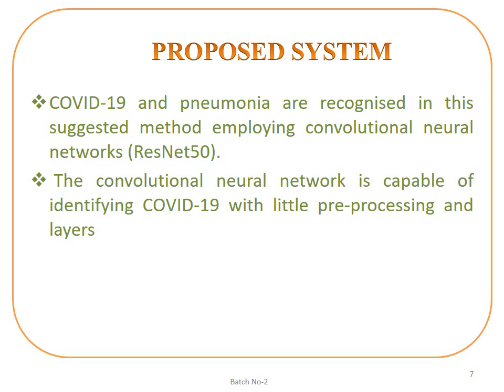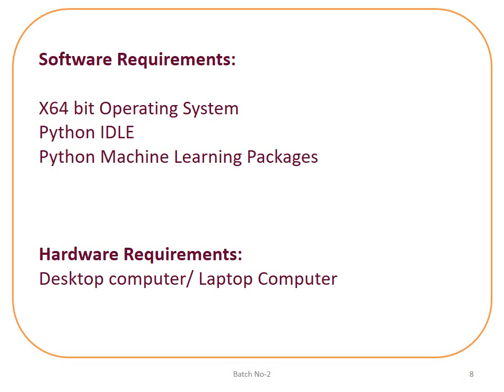The proposed system that we put forth recognizes COVID-19 and pneumonia using the suggested method employing a convolutional neural network, especially ResNet 50. The convolutional neural network is capable of identifying COVID-19 with few pre-processing layers. The main software requirements are a 64-bit operating system, Python IDLE, and Python machine learning libraries. For hardware requirements, a laptop or a computer is enough for this project.